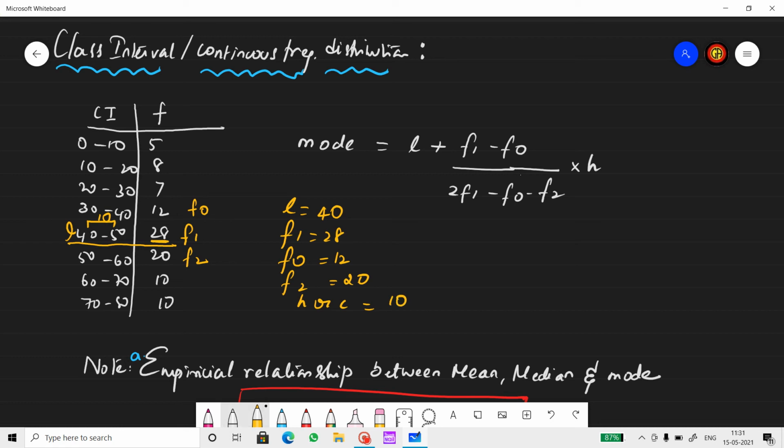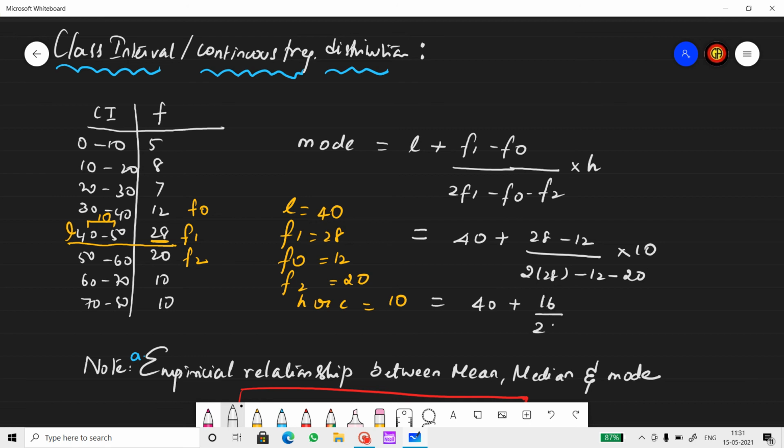Now let's put all these values in the formula and get the mode value. So 40 plus (28 minus 12) divided by (2 times 28 minus 12 minus 20), into 10. So we get 40 plus 16 by 24, into 10.